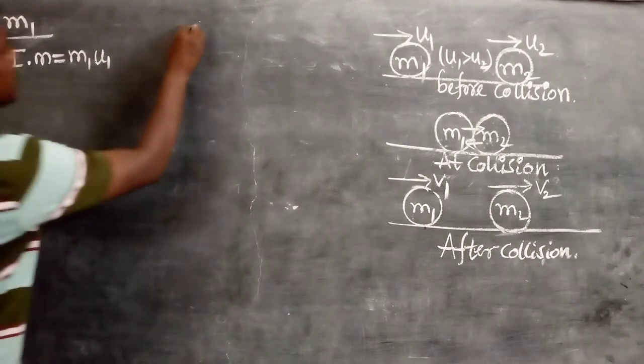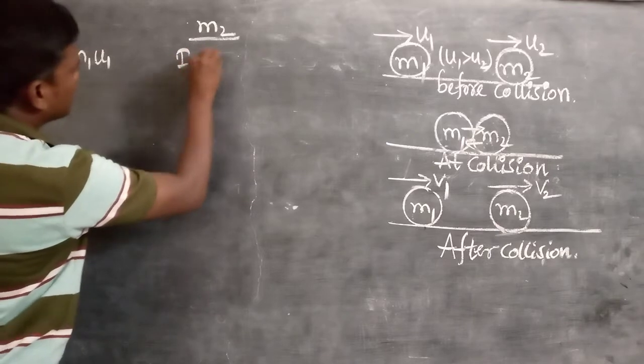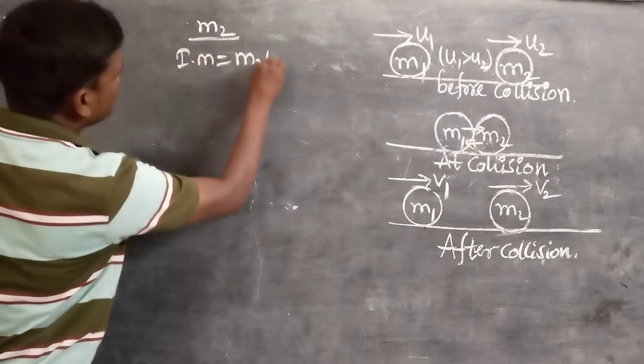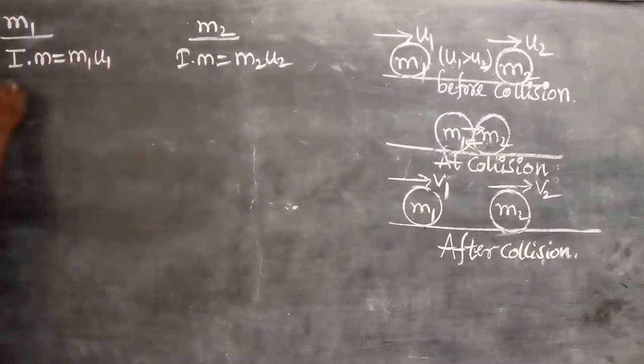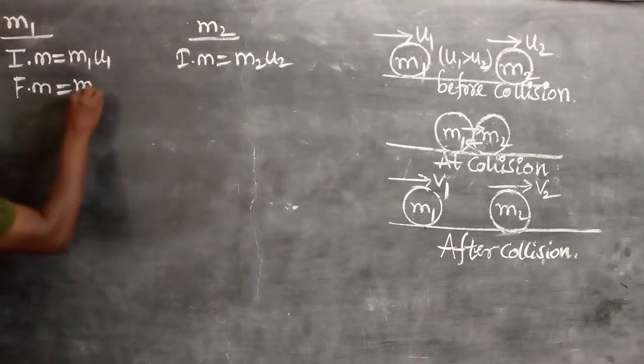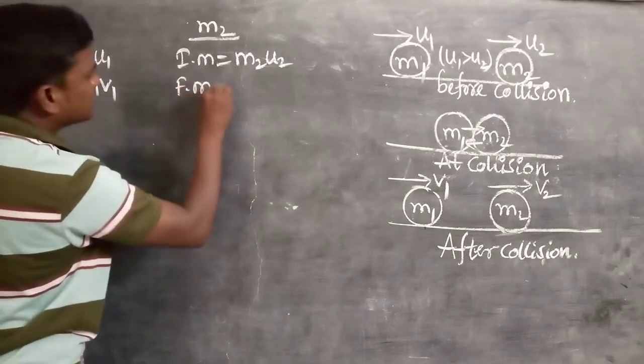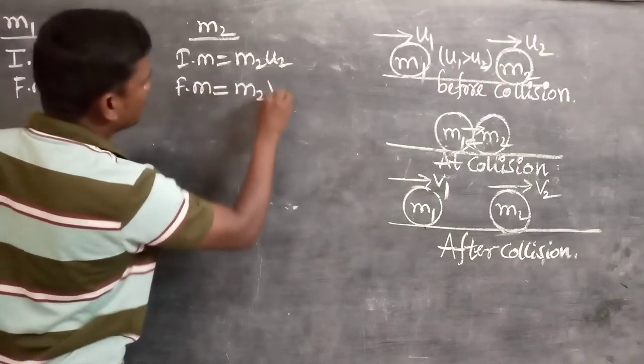Here for the M2 body we can consider that the initial momentum is equal to M2 U2. Next, the final momentum is equal to M1 V1. The final momentum of the second body is M2 V2.